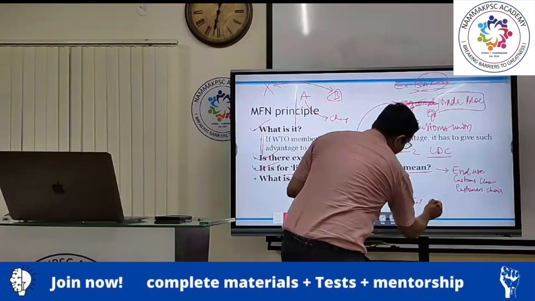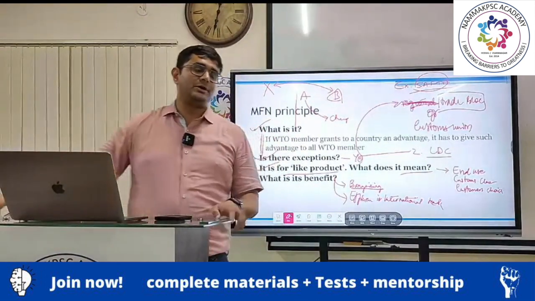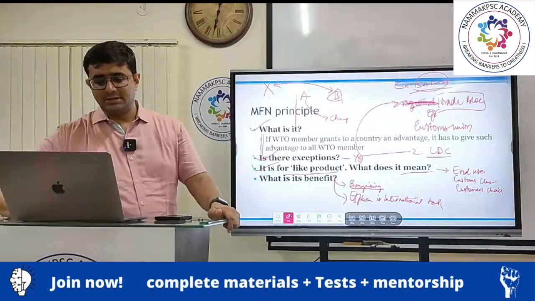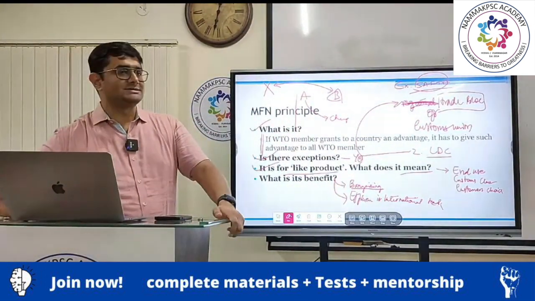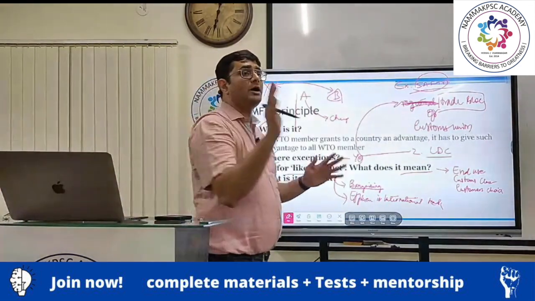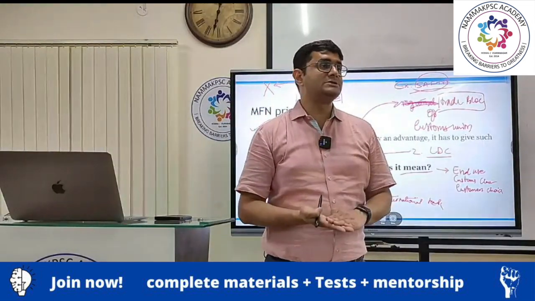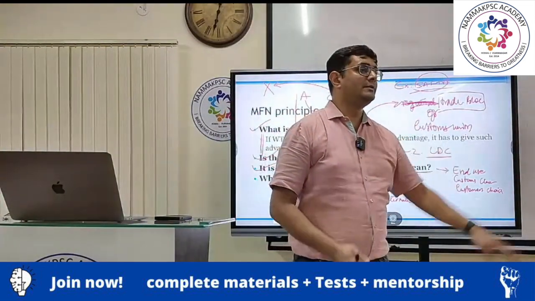Agreed, all of you? It will bring efficiency in international trade because the product from the best nation will have access. So this is called the most favored nation principle, meaning what? If a benefit is given to one member, the same benefit has to be given to all other members.